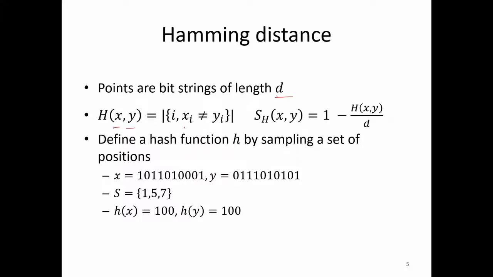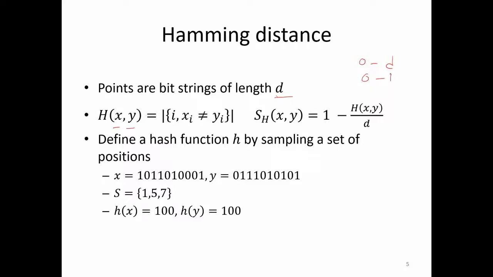So that is the measure of distance. This h is a number between 0 and d, so h by d is a number between 0 and 1.